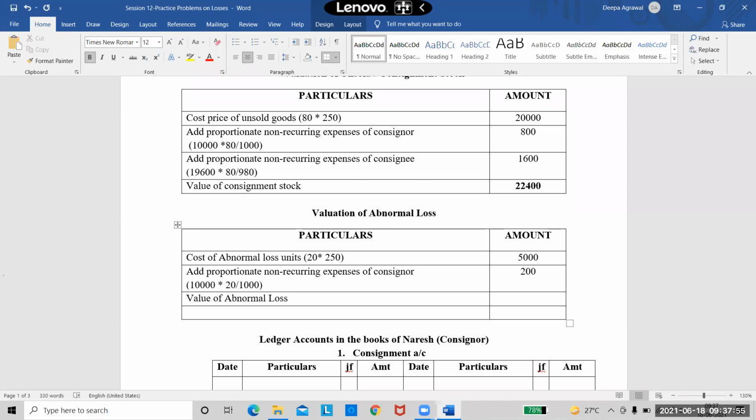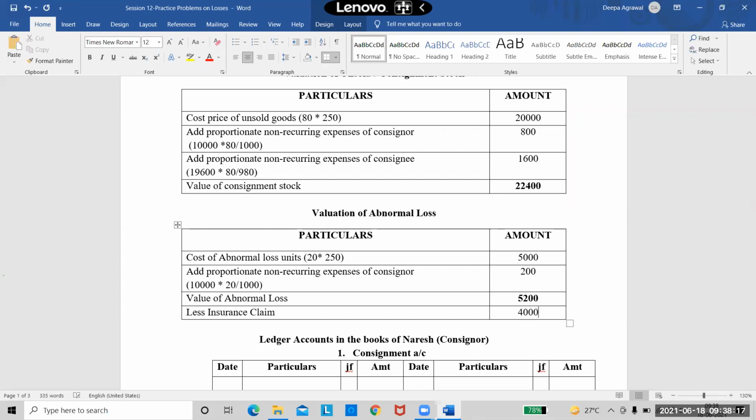So how much is my value? 5,200, right? Now from this, don't we have to subtract insurance? Yes, we are doing that now. So this is my total abnormal loss, right? Now from this total abnormal loss, I will deduct less insurance claim. And how much is my insurance claim?